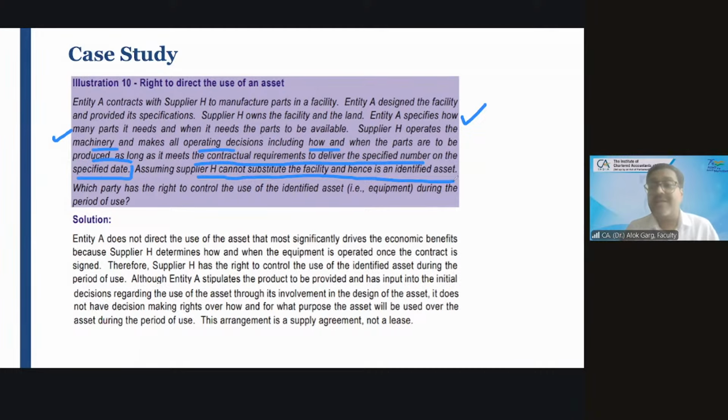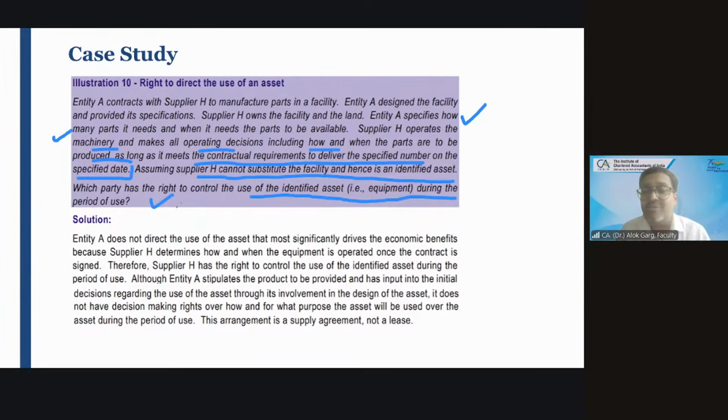But who is managing the entire show? Who is taking the decision? Yes, supplier H is managing the entire show. And it is an identified asset, it is given in the question, but the question is whether the right to direct the use of the asset is lying with customer A or supplier H. Which party has the right to control the use of the identified asset, which is machinery, equipment, during the period of the use? Is it customer or the supplier? Supplier only, he is the direction.